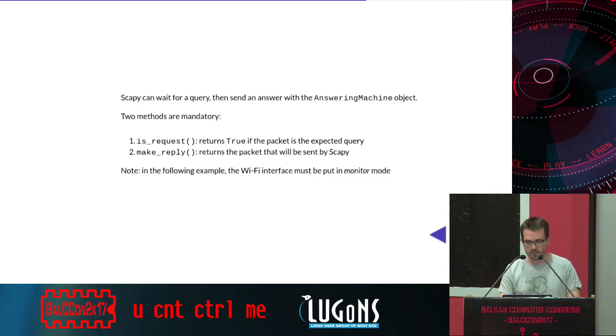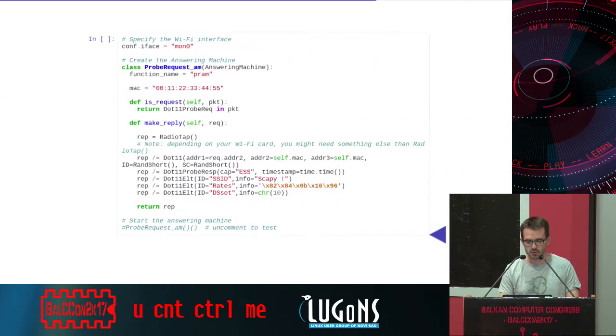The following example is a bit tricky. It's trying to play with a Skype Wi-Fi capability. So what you need to do first is put your interface into monitor mode. That's really simple to do with an Aircrack tool called airmon. And then you need to implement your answering machine. So as I said before, two things you need to do.